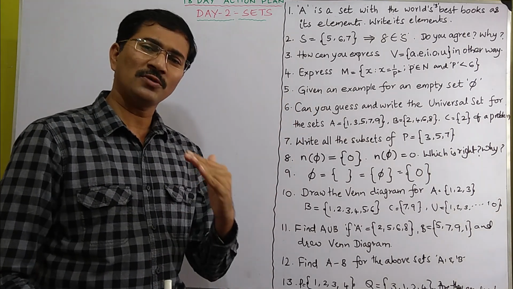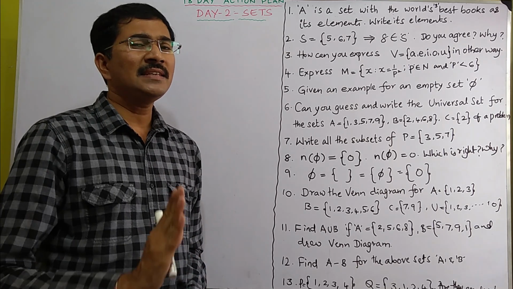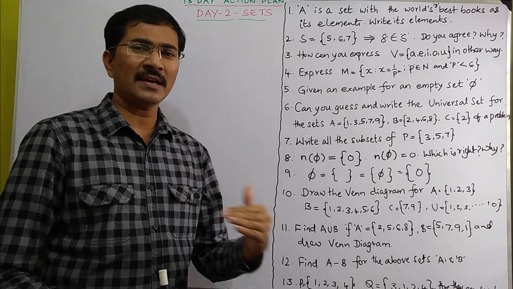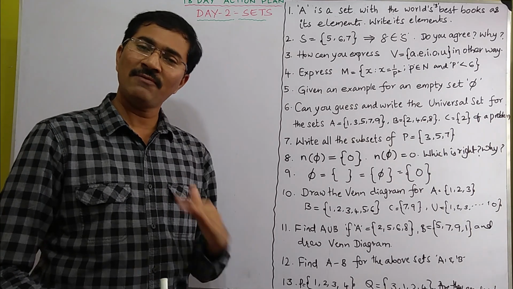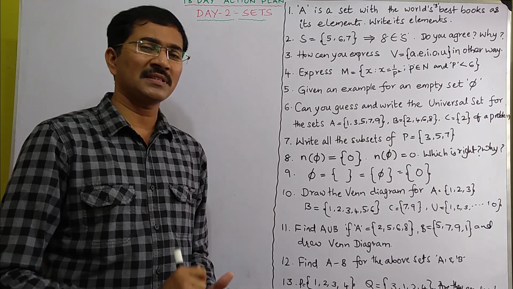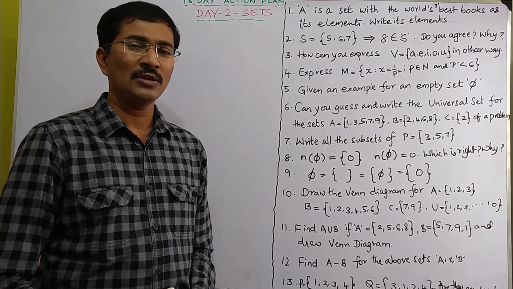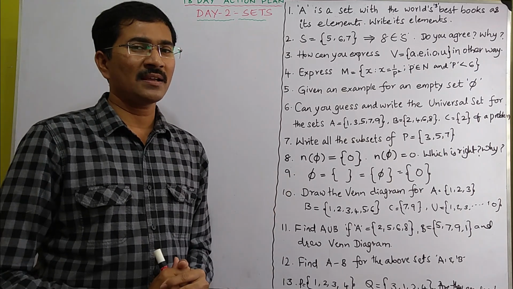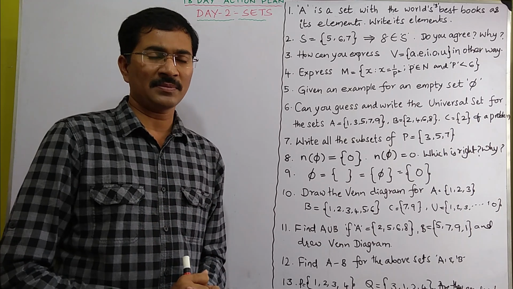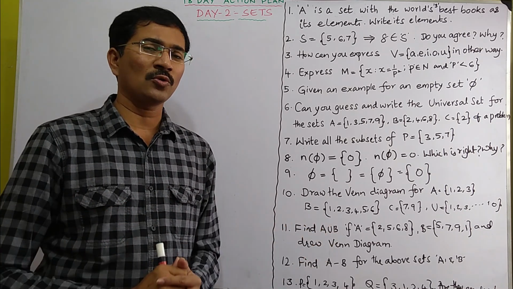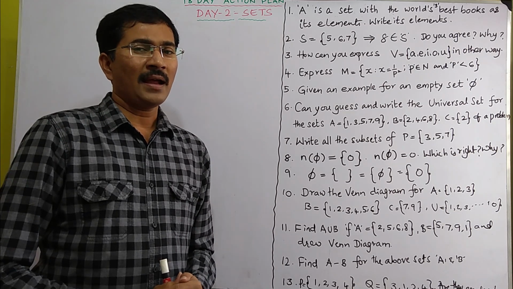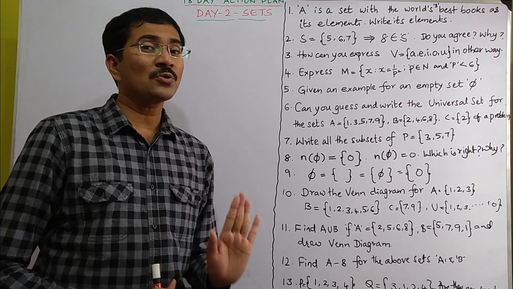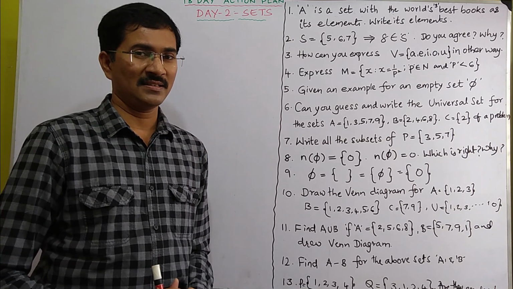Before that, I would like to say one thing. This is the easiest chapter. Go and ask anybody which is the easiest chapter in 10th class. At least 99% of people say it is sets. So this is the easiest topic, and if you are well with this chapter, you are sure to score easily 6 to 7 marks from this chapter. And since it is easy, we should not lose a single mark from this.